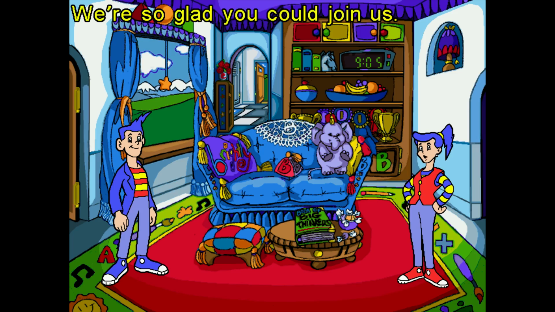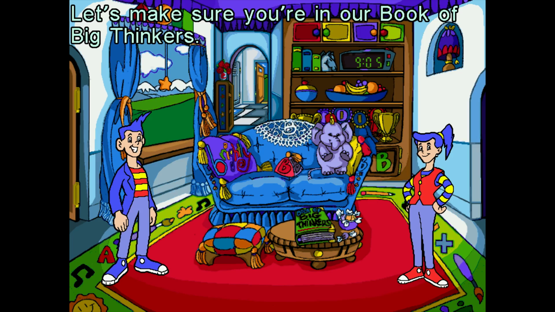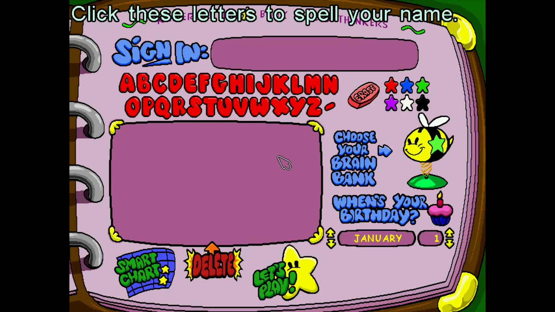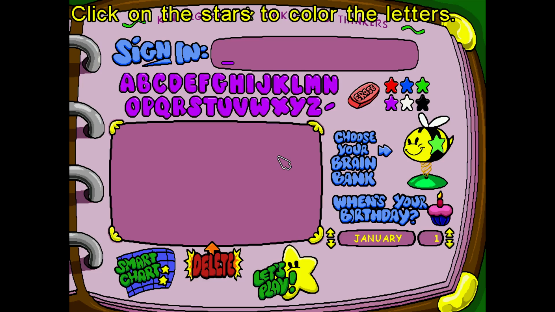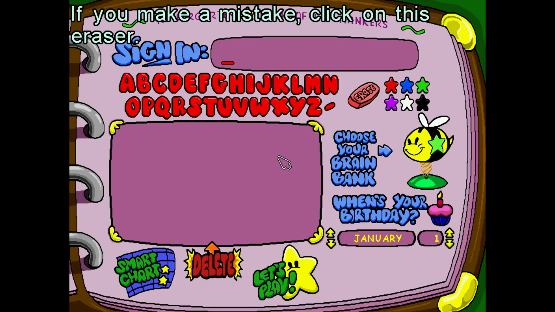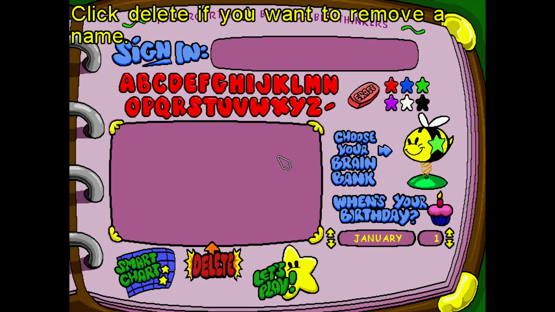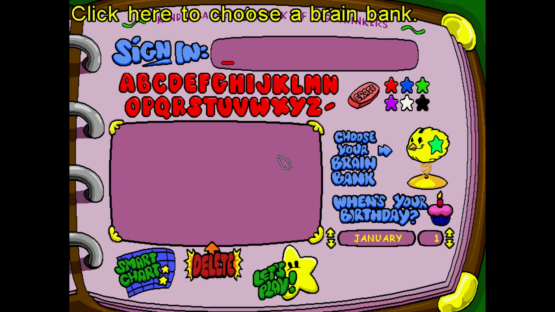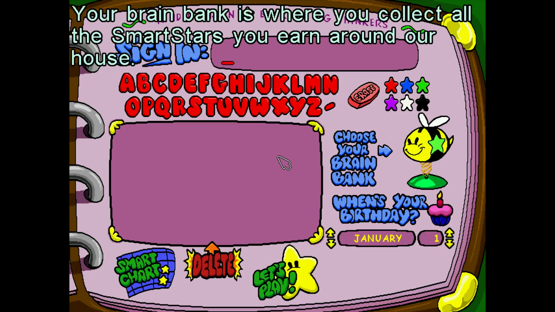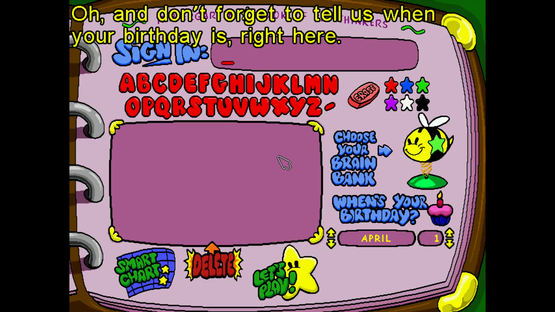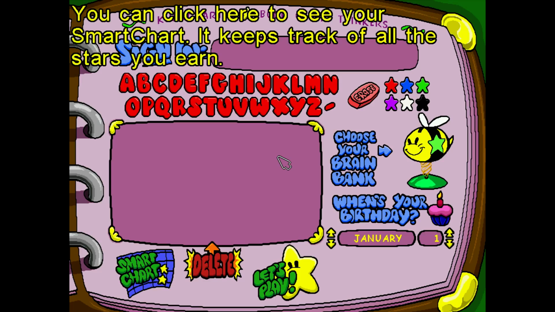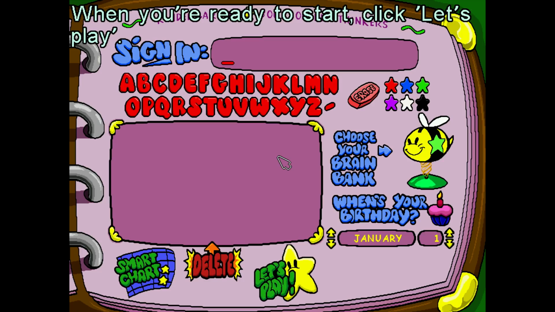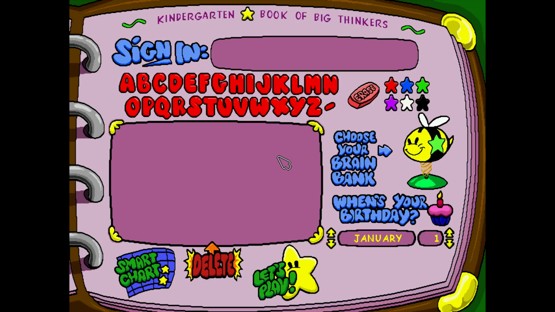We're so glad you could join us. Let's make Kindergarten, and first you're in our grade book of big thinkers. Click these letters to spell your name. Click on the stars to color the letters. If you make a mistake, click on this eraser. Click Delete if you want to remove a name. Click here to choose a brain bank. Your brain bank is where you collect all the SmartStars you earn around our house. Oh, and don't forget to tell us when your birthday is right here. We'd love to celebrate it with you. You can click here to see your smart chart. It keeps track of all the stars you earn. When you're ready to start, click Let's Play.